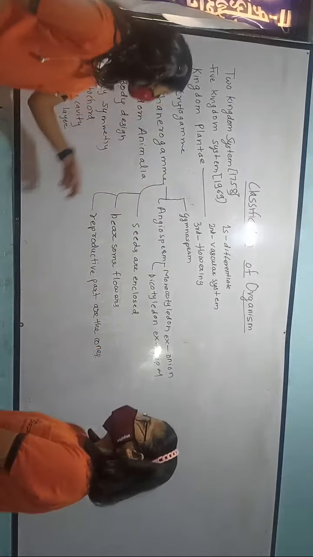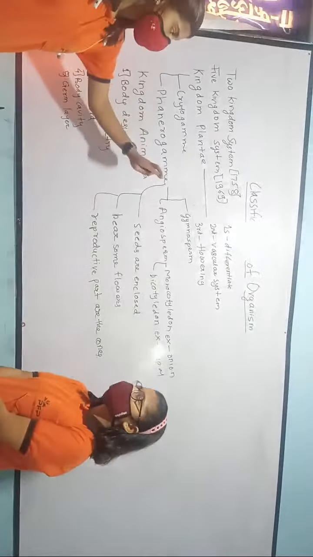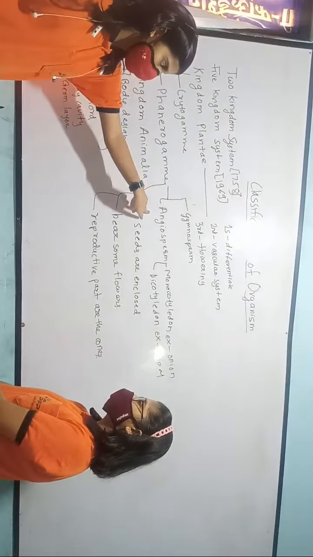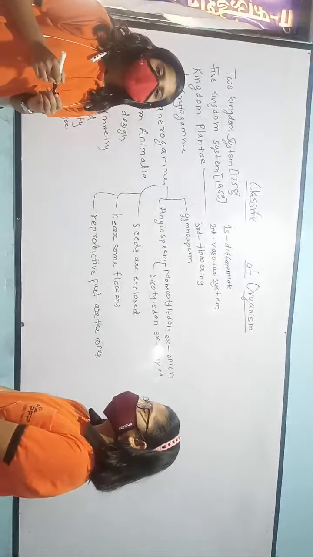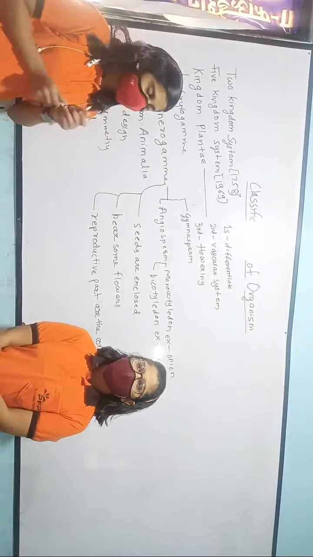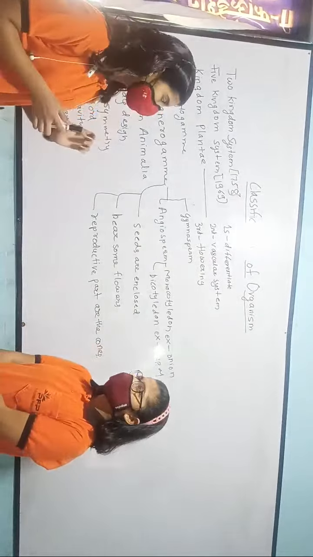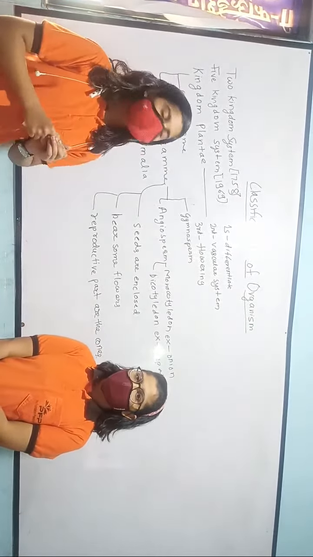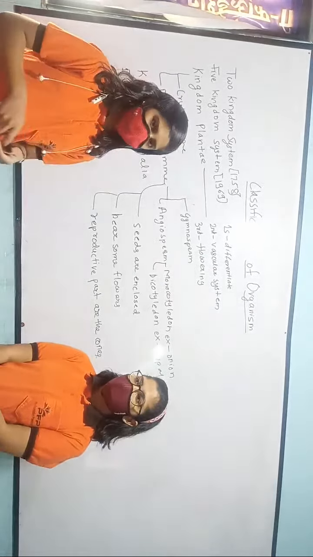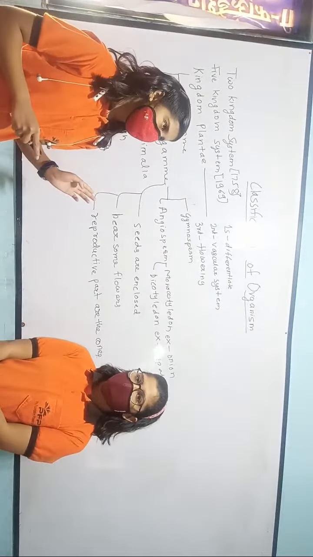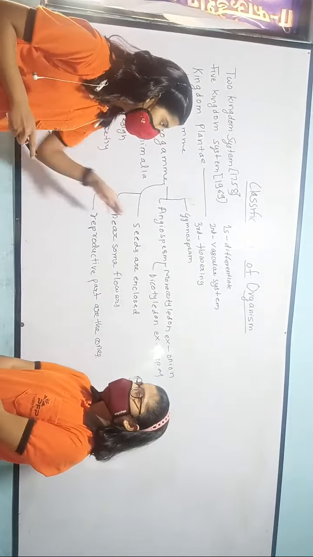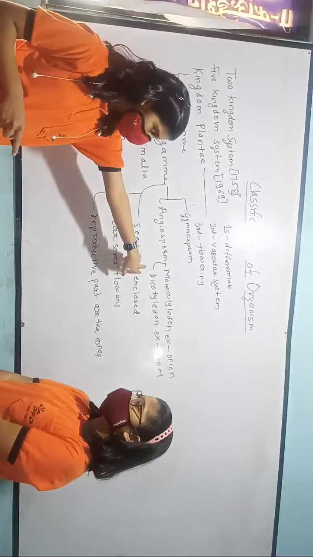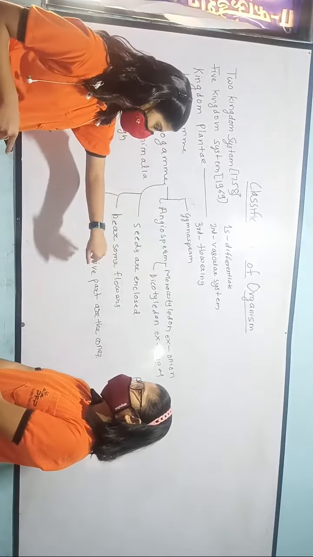Now we will see the two subdivisions of the Phanerogams, that are the Gymnosperms and the Angiosperms. The Gymnosperms are the seed-bearing parts of the Phanerogams, which contain seeds that are naked and not enclosed within a fruit. The Angiosperms contain two subgroups, that are monocotyledon and dicotyledon.